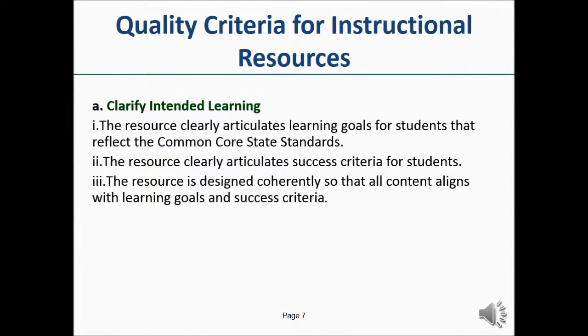If the submitter identifies the resource as demonstrating the first attribute, clarify intended learning, you should see that the resource clearly articulates learning goals for students that reflect the Common Core State standards. The resource clearly articulates success criteria for students. The resource is designed coherently so that all content aligns with the learning goals and success criteria.